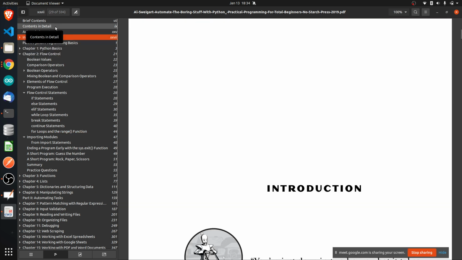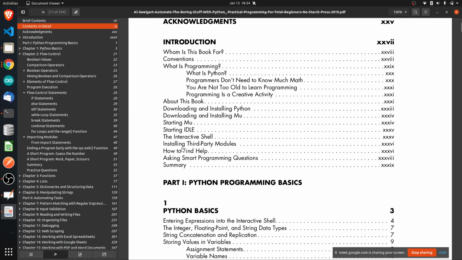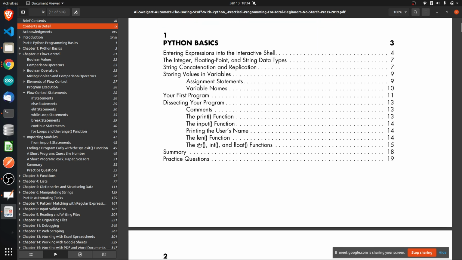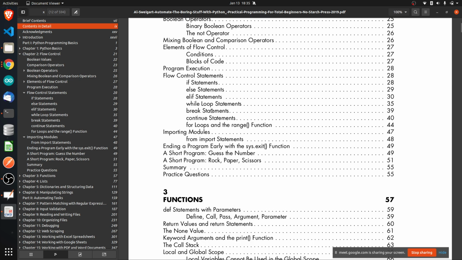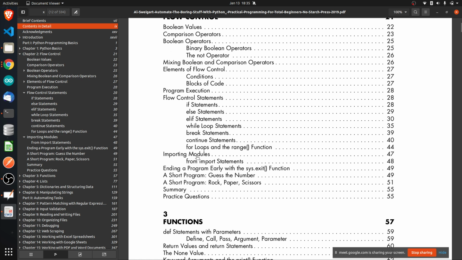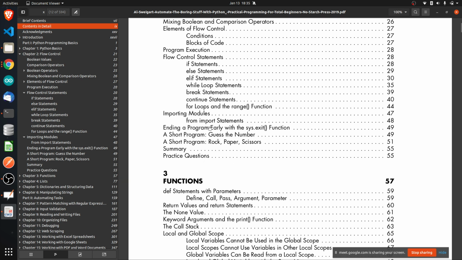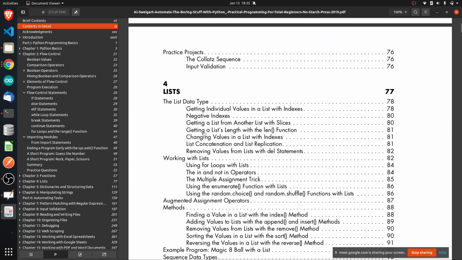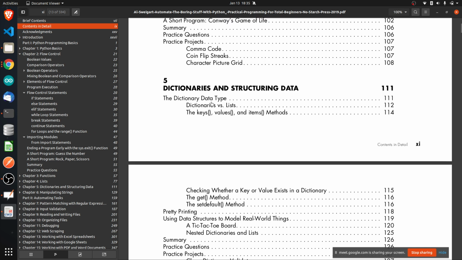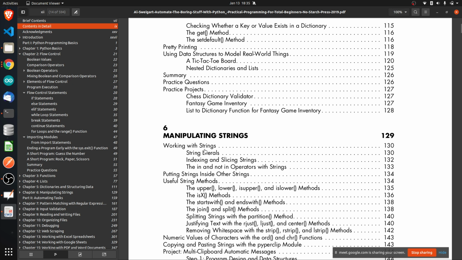Introduction, contents. You have all the basic stuff starting with the IDE. Python basics are explained here. Flow control has been explained, and we have already seen all this flow control. We have seen operators, Boolean and comparison operators, and the difference between double equal to and single equal to. We have seen if statements. We'll be seeing while loops, break statements and continue statements today. Then functions, lists, dictionaries and strings. We will take a separate class on this also. There is a lot to learn in strings.